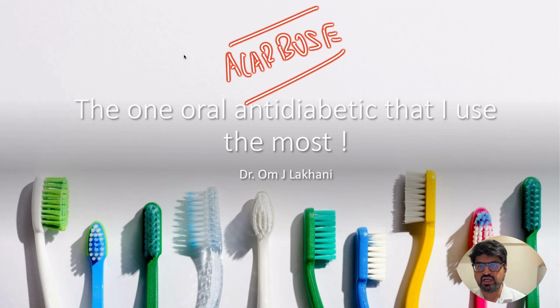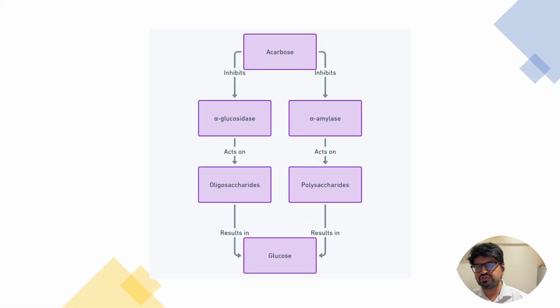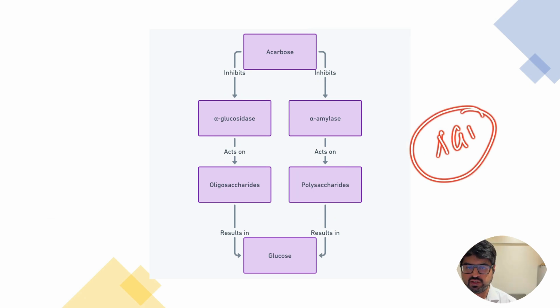So we are going to discuss Acarbose in detail, right from the mechanism of action to a little bit of concepts about time in range, and then we'll see how I use Acarbose in my practice and also some interesting cases. So how does Acarbose really work? Acarbose comes from a family of drugs called alpha glucosidase inhibitors, AGIs.